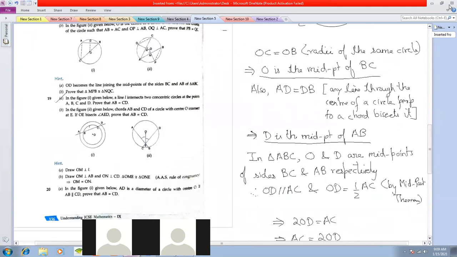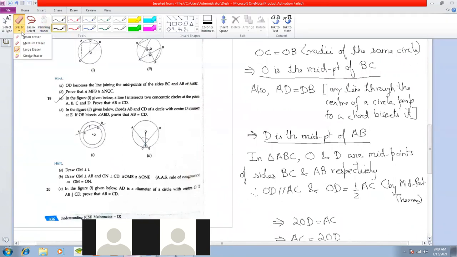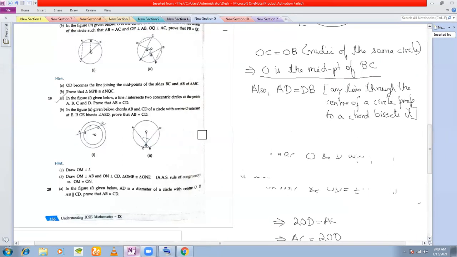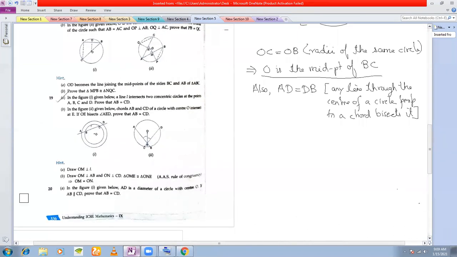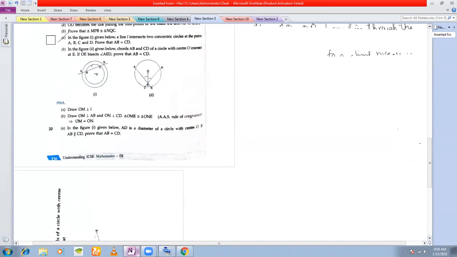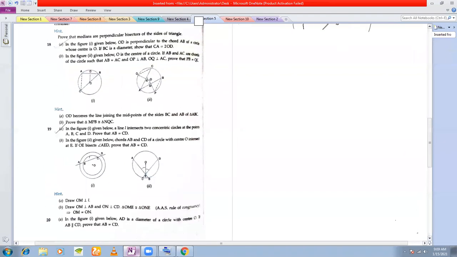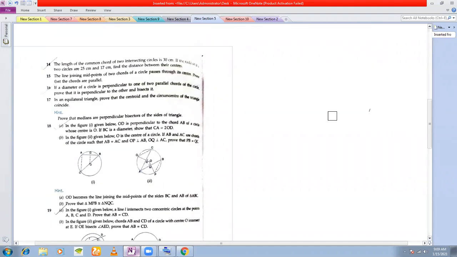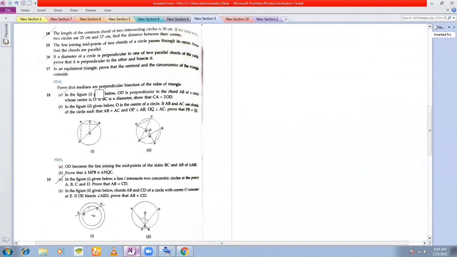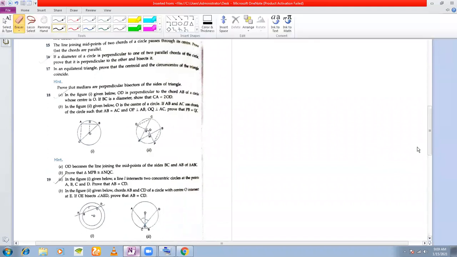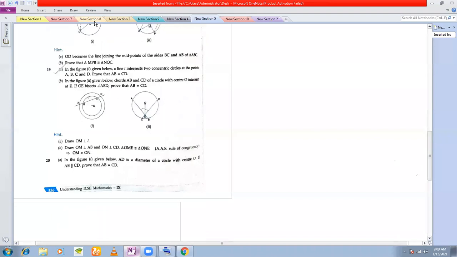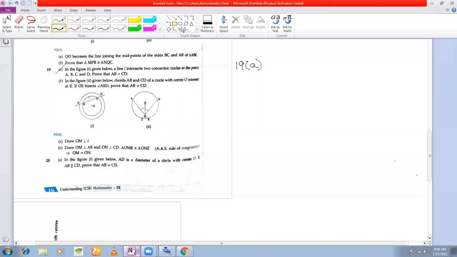19A. Okay. Let us draw this figure and then I'll read out the question.